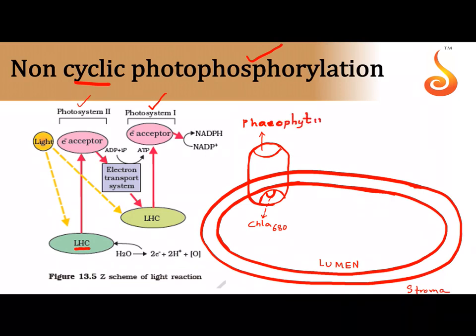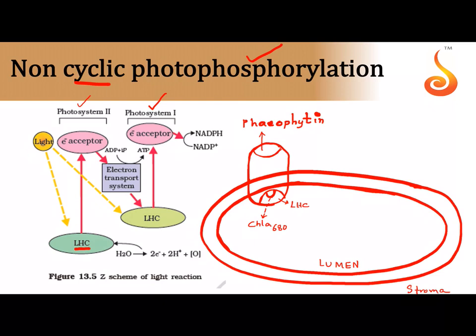See, everything is different. Remember, we are talking about the membrane of the thylakoid, and in the light harvesting complex, the reaction center is chlorophyll A680.